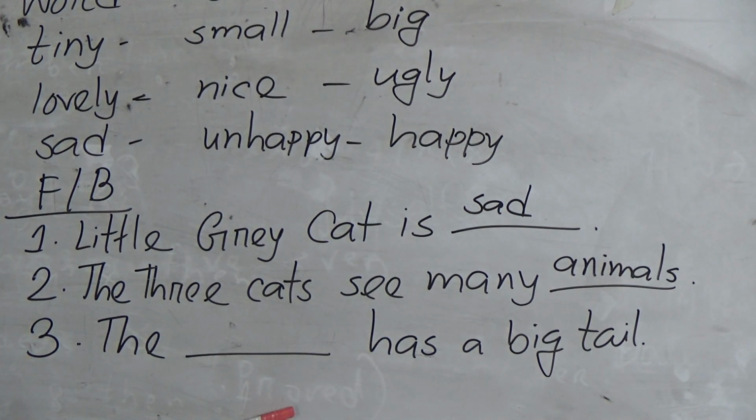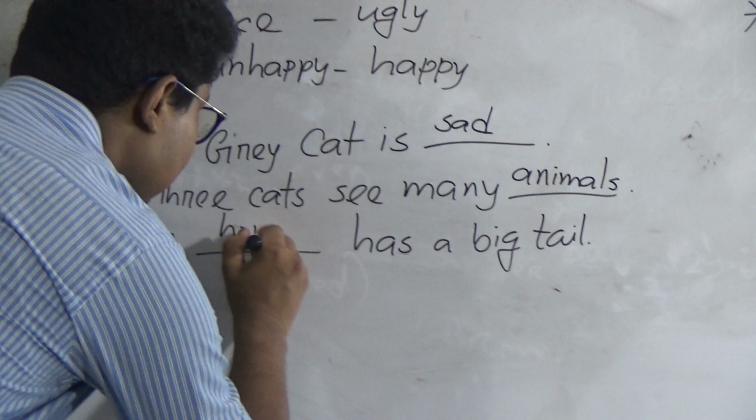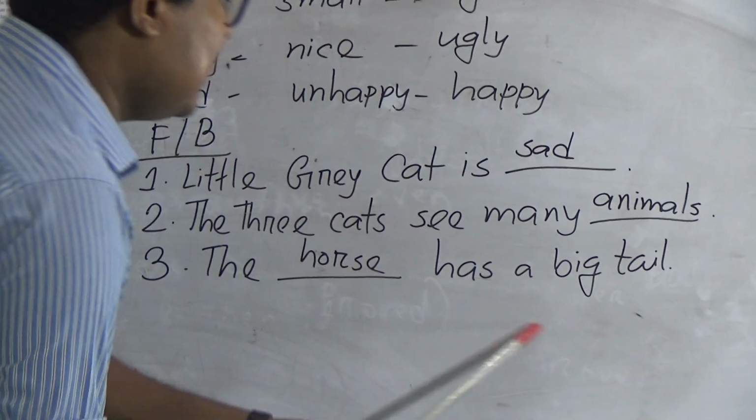Number 3, the dash has a big tail. So let's go to the book again. This horse has a big tail. So the horse has a big tail. So here we will write the answer. The horse has a big tail.